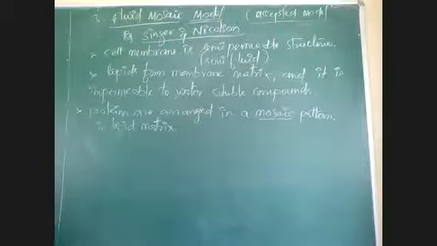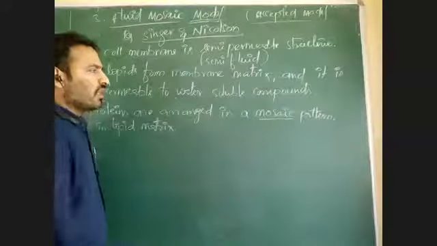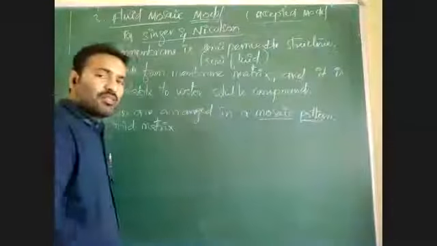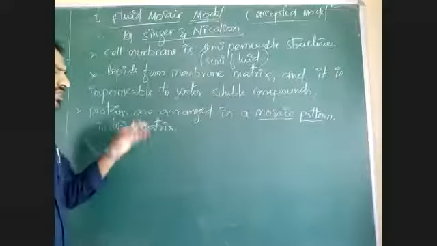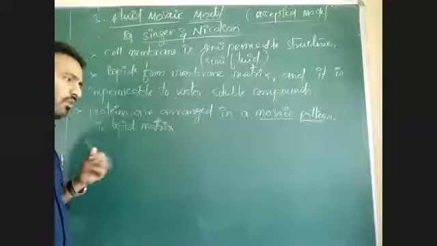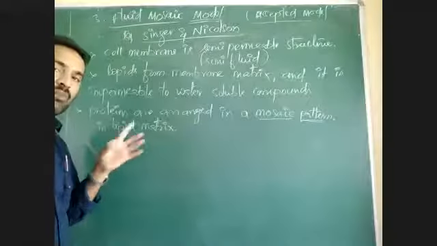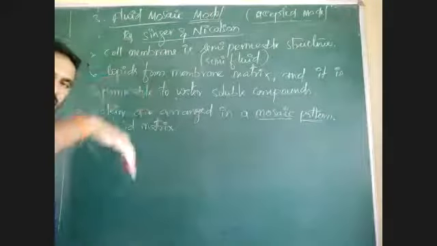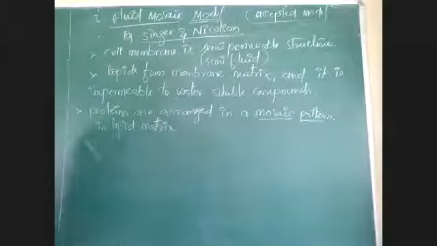Proteins are present in a mosaic pattern, meaning they may be zigzagly arranged. Suppose this lipid matrix is like an ocean; in that ocean, these proteins are like icebergs, submerging and floating. Their position is not permanent.